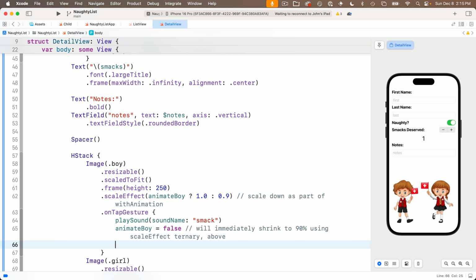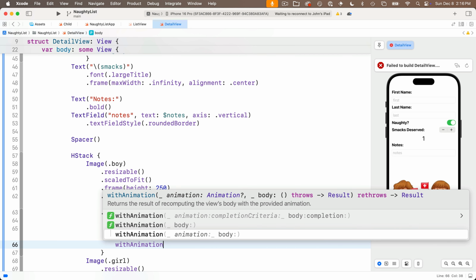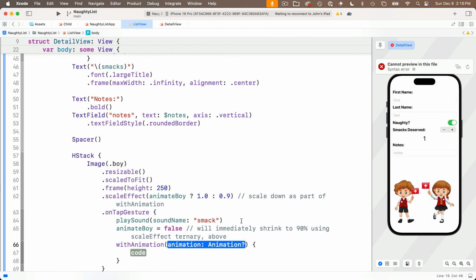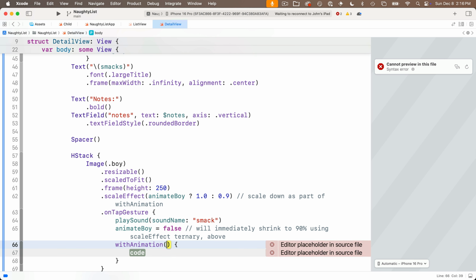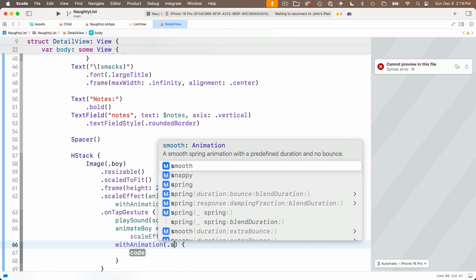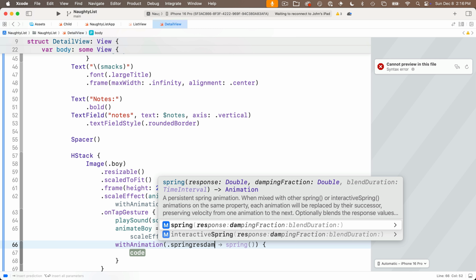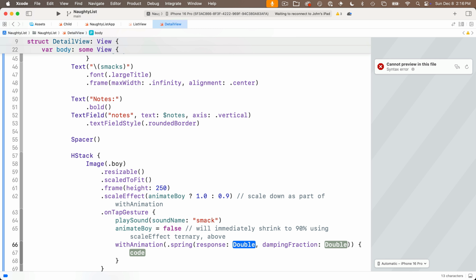But now, down below, we're going to select this option, withAnimation, the one with the animation and the body. I'll tab over to body and press return so we get a trailing closure, then head back to the withAnimation parentheses. In here, we're going to set a .spring animation. It's not easy to select the variables we want, but we can start to type in RES for response and DAM for damping. Both of those are highlighted, press return, and both options show up. We're going to put 0.3 in both of those.